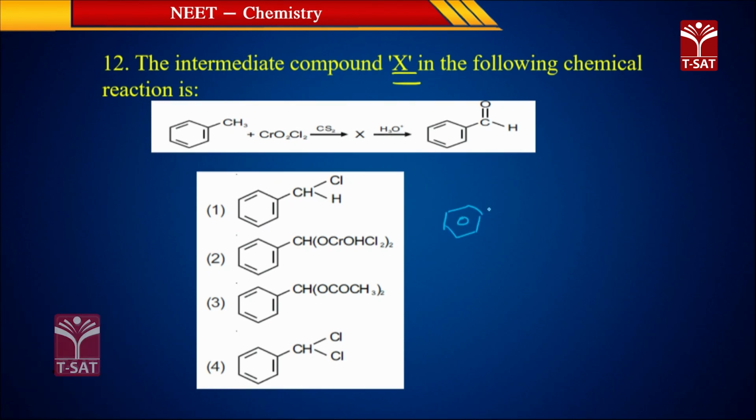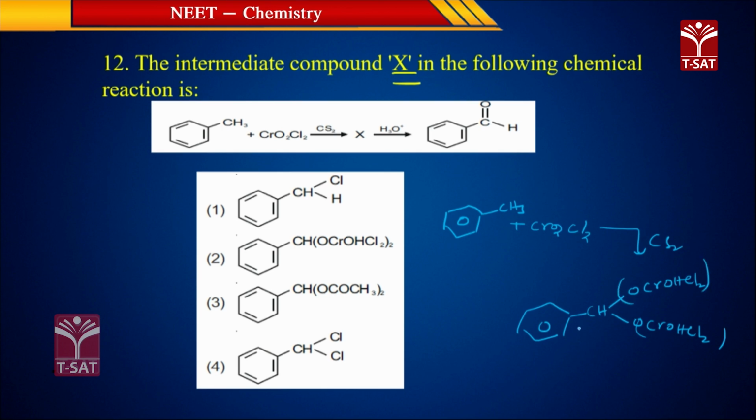Benzene with CH3, reacting with chromyl chloride, CrO2Cl2, in the presence of carbon disulfide, forming CH(OCrOHCl2), CrOHCl2. This is an intermediate compound formed here.